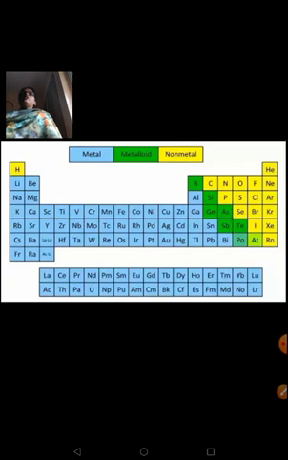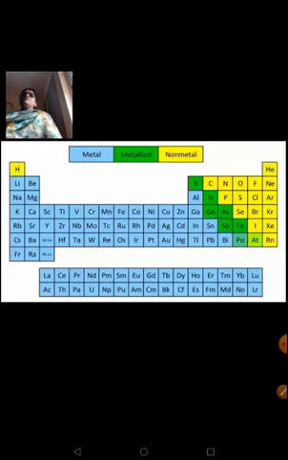Now elements which have properties intermediate between metals and non-metals are supposed to be your metalloids. Now in the periodic table, whatever elements are shown inside blue color boxes, they are metals. In green color boxes you see all metalloids, and in yellow color boxes you have all non-metals.